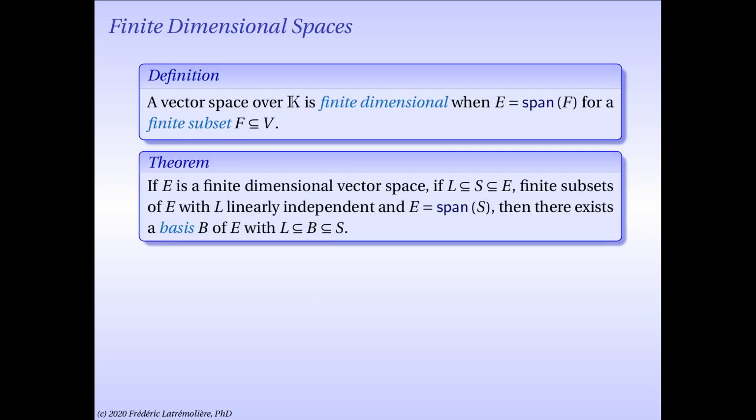If E is a finite dimensional vector space, if L is a linearly independent subset of E, and if S is a spanning subset of E, with S finite and L a subset of S, then there exists a basis B of E which contains the linearly independent set L and is entirely contained in the finite spanning subset S.